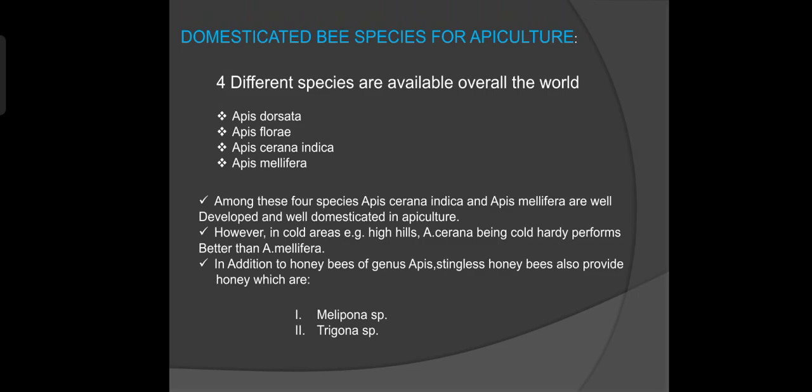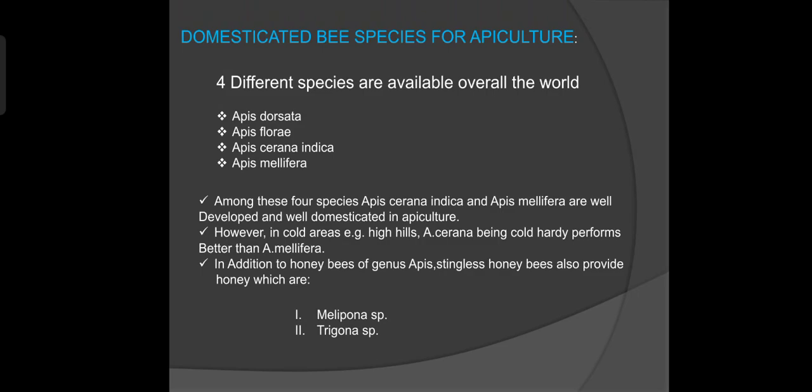Apis cerana is the Indian bee and Apis mellifera is the European bee. Both are very popular for agricultural field. In cold areas, for example high hills, Apis cerana flourishes and develops very well and performs better than Apis mellifera. Among these, other species such as Melipona and Trigona are also effective, and are a part of apiculture.